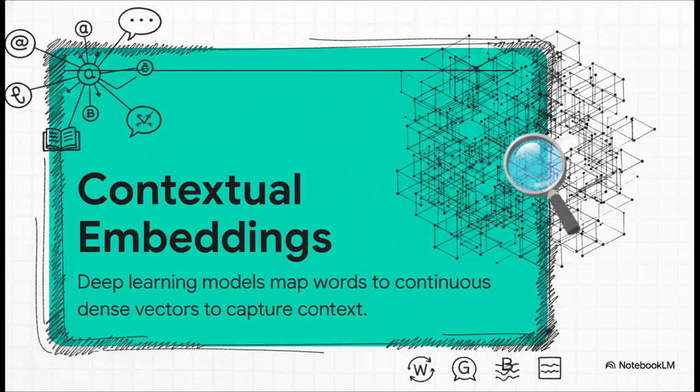Word2Vec, GloVe, BERT. What these models do is map words, or even entire sentences, into continuous, dense vectors. These usually range anywhere from 300 to 768 dimensions. By compressing language down into this specific, continuous vector space, the AI finally begins to capture true, context-dependent meanings. It literally places words that have similar meanings physically close together in this mathematical space.